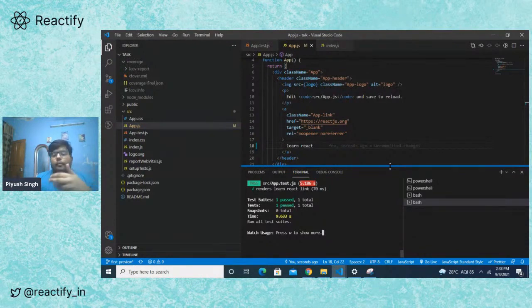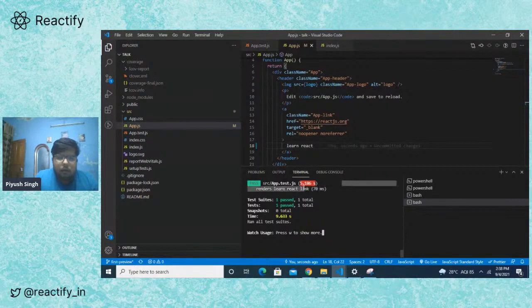And if you're using multiple files, let's say there are five tests written in five files, and you're making changes in just one file, then Create React App will automatically run just that file. If you want to run all of your tests once you're done with your whole code, there is a command for that, and you can just press A, and it will run all of your tests. Let me just show you the options that it gives you.